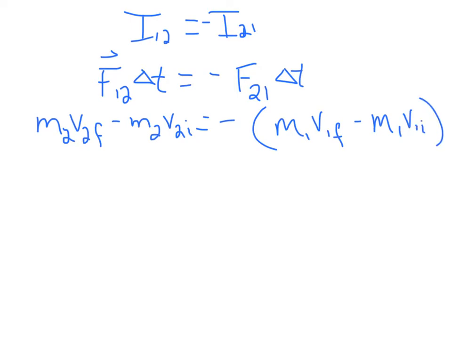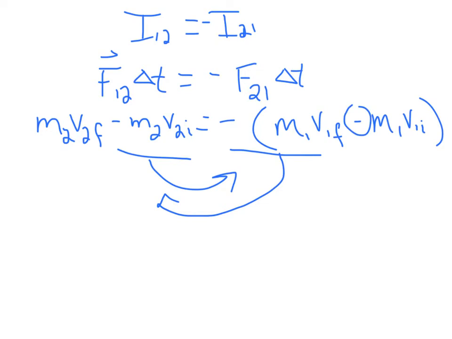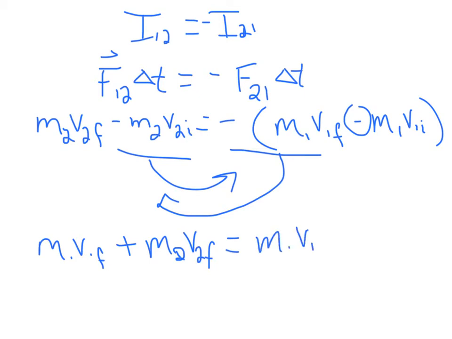And so if we do a little algebra here, we can take this initial momentum here, and since we're subtracting, we can move it over to the other side, and then we can take this final momentum here, since it'll be negative, move that over to the other side, and then this negative will distribute through to this negative here to make it positive, and we get m1v1 final plus m2v2 final is equal to m1v1 initial plus m2v2 initial. And what does this tell us?